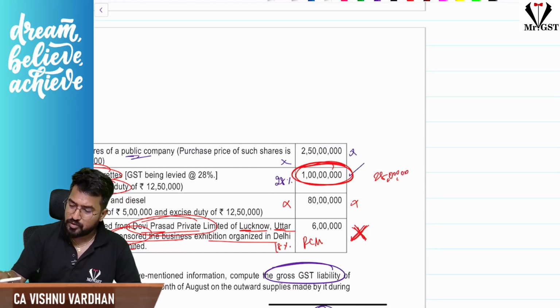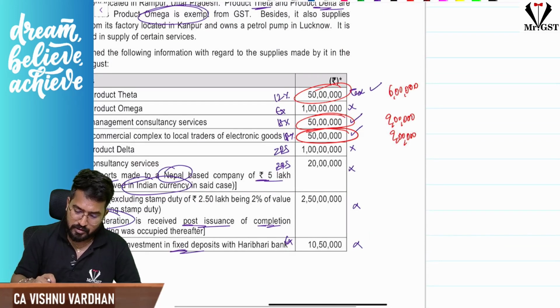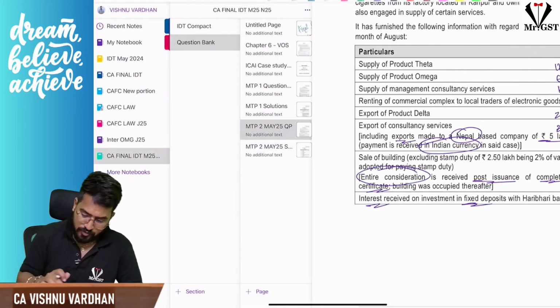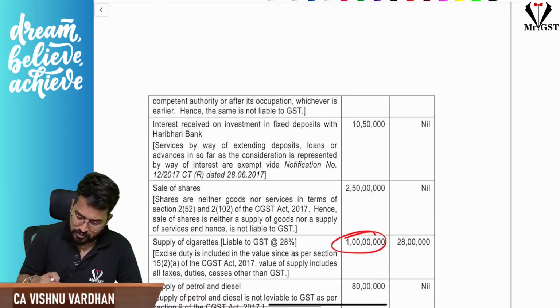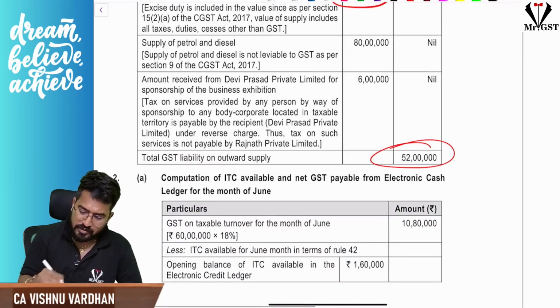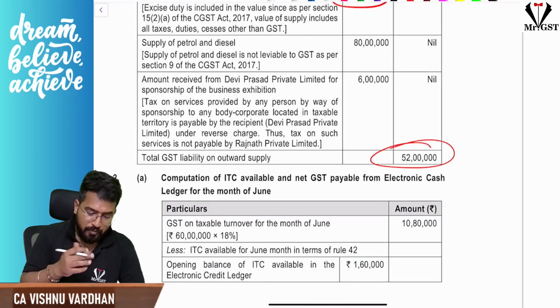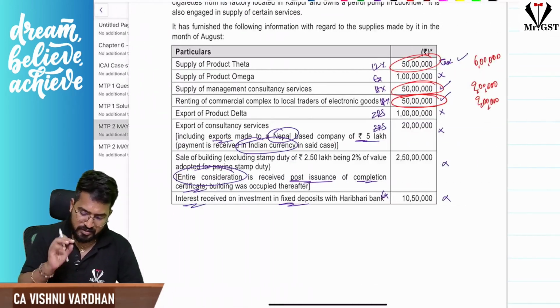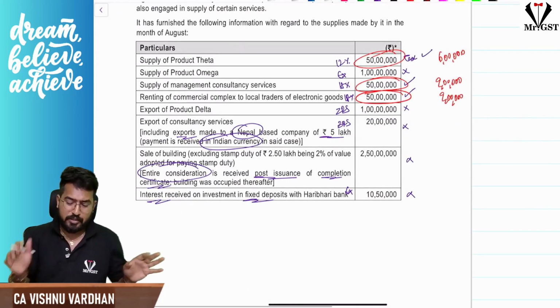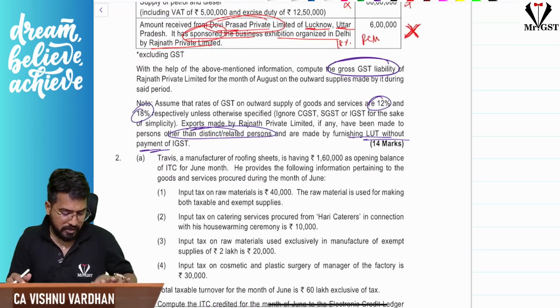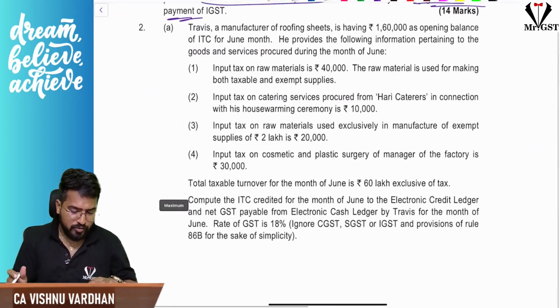Next 28 lakhs. So what is the total gross liability? 28 lakh plus 9 lakh plus 9 lakh. So 52 lakhs. You see the answer? Yes. 52 lakhs is the answer. That should be the gross GST liability to be paid. So a small question, simple question, 14 marks. That is what the answer. Hope it is clear for you. Now let us move on to question number 2.